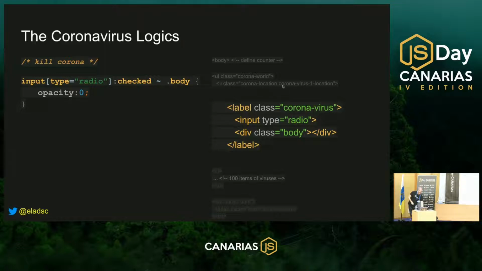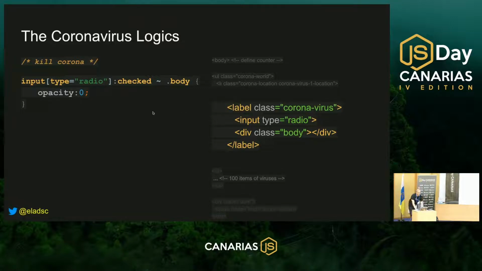In this case, I don't even need the for attribute and an ID name, because the input type radio is inside. Let's recap it. I'm moving the label element that's taking all the visual part with it. When you are clicking on the visual part, it's like you are clicking on the label element. This will trigger the input type radio inside, and it will change its status from unchecked to checked. This status of checked is telling us that the virus is being dead, and now we just need to hide the visual part.